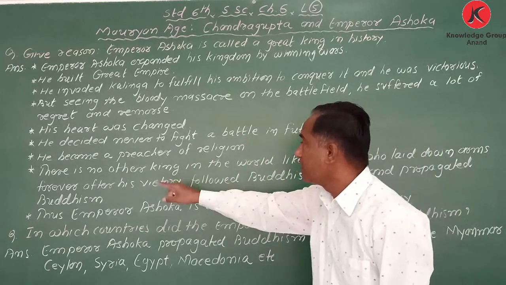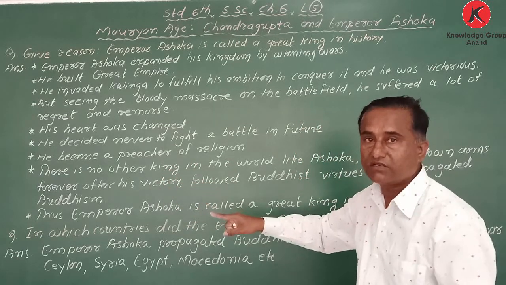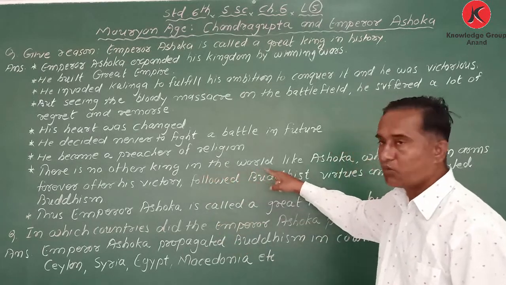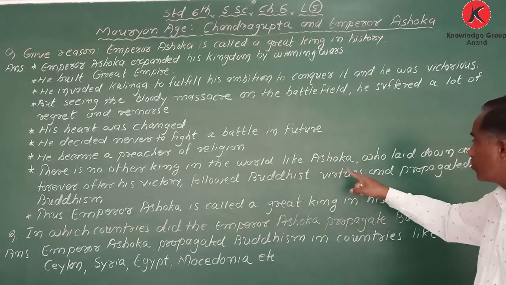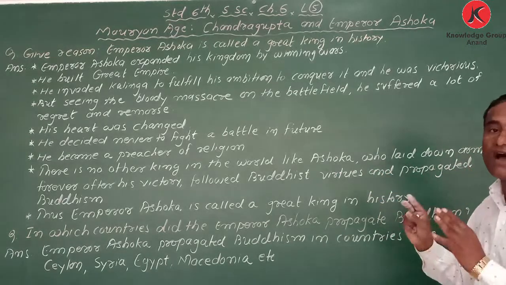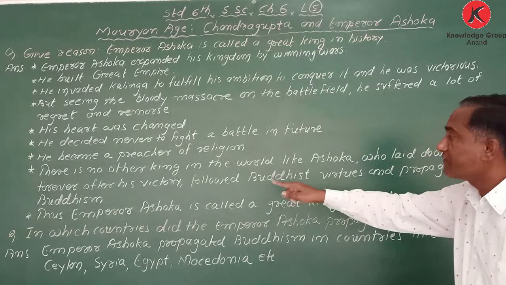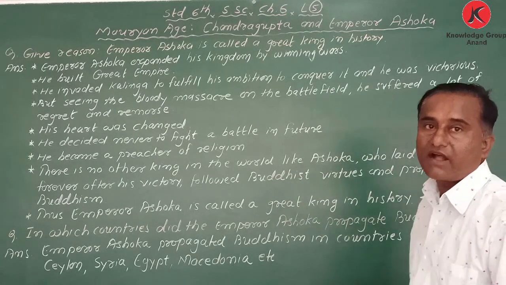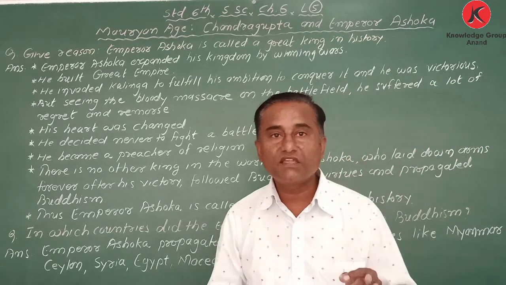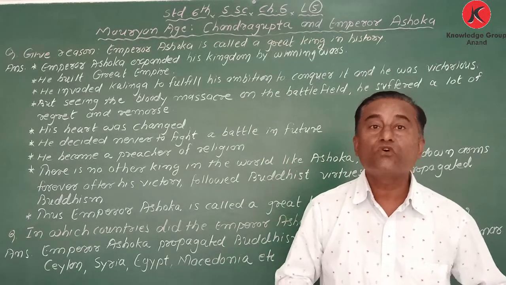One more point: there is no other king in the world like Ashoka, who laid down arms, means weapons, forever after his victory. After winning the area, not even a single king in the world can we find who decided not to fight.